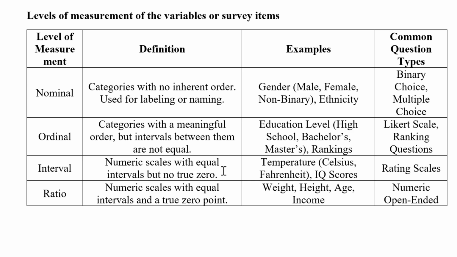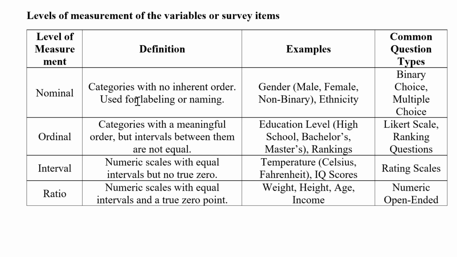Then we have interval. These are numerical scales with equal intervals, but no true zero, like temperature in Celsius, IQ scores. These are usually rating scales, semantic differential scales, etc. Then we have ratio variables. These are numerical scales with equal intervals and a true zero point, like weight, height, age, income, and numeric open-ended. So these are the four levels of measurements that you need to understand before running any analysis.